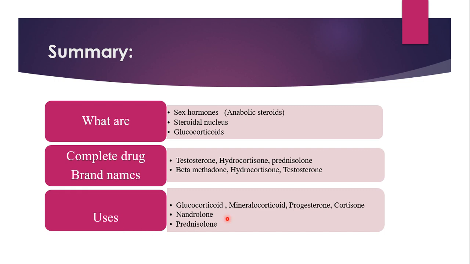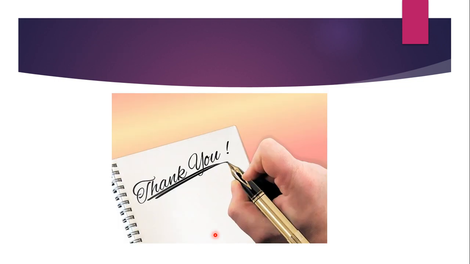Then uses: each category's uses are important. Sex hormone uses are important, glucocorticoid uses are important, mineralocorticoid uses are important. Prednisolone is again a glucocorticoid, cortisone is again a glucocorticoid. Nandrolone is a sex hormone. Progesterone is a sex hormone. So only two categories you are supposed to study, and inside that you should know the further subclassification. With this, we finish the repeatedly asked questions from the chapter steroidal drugs.